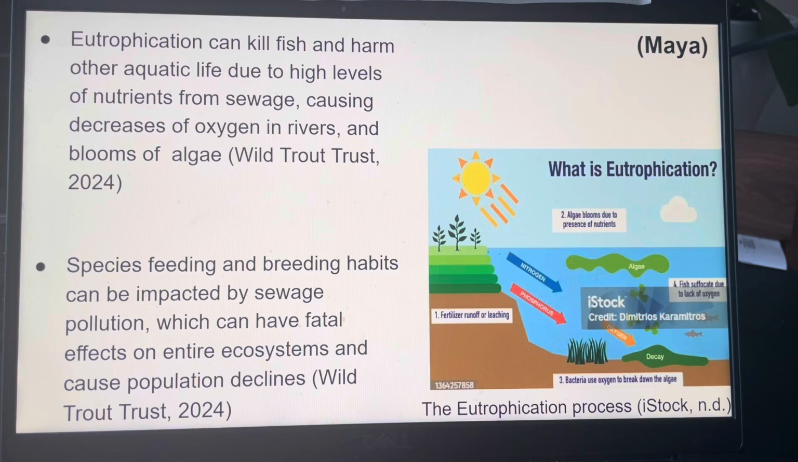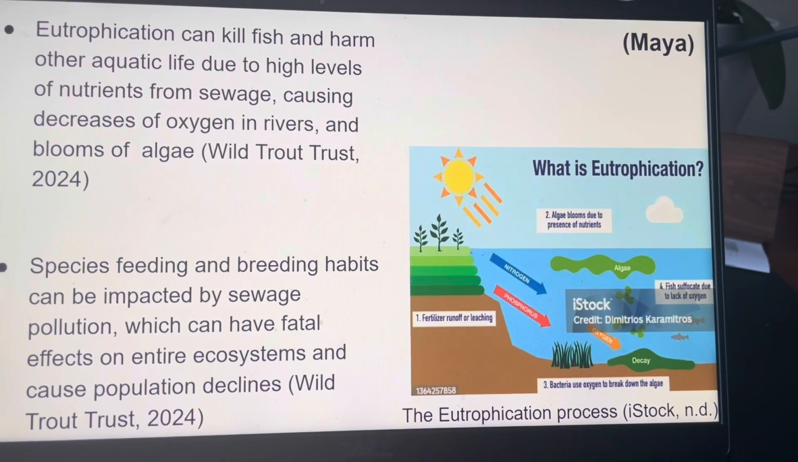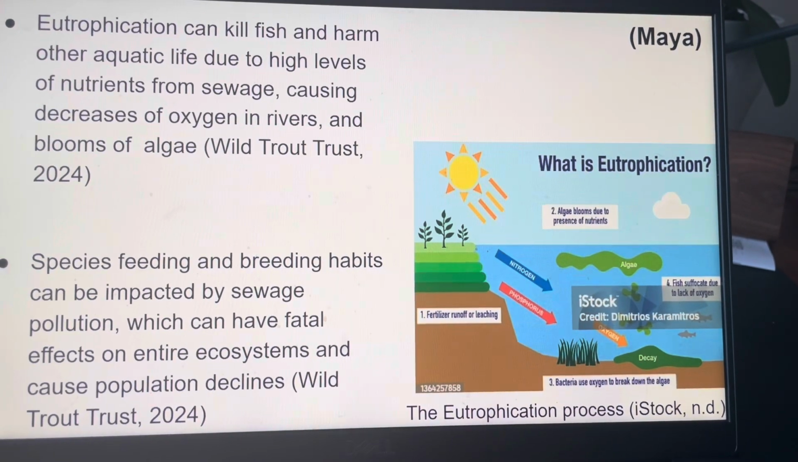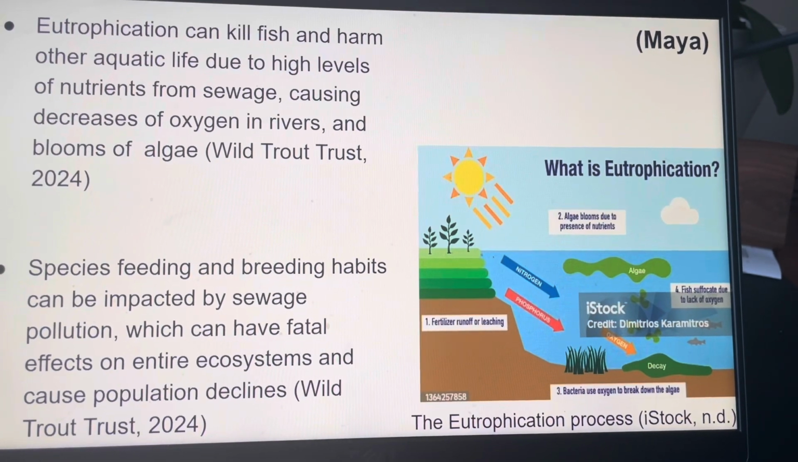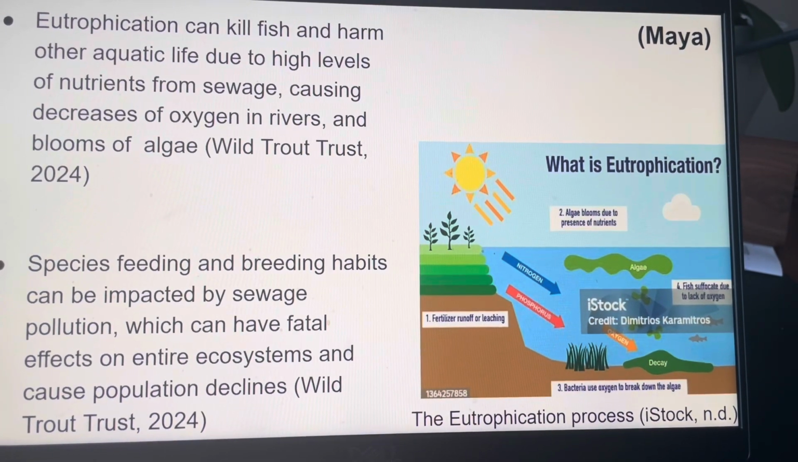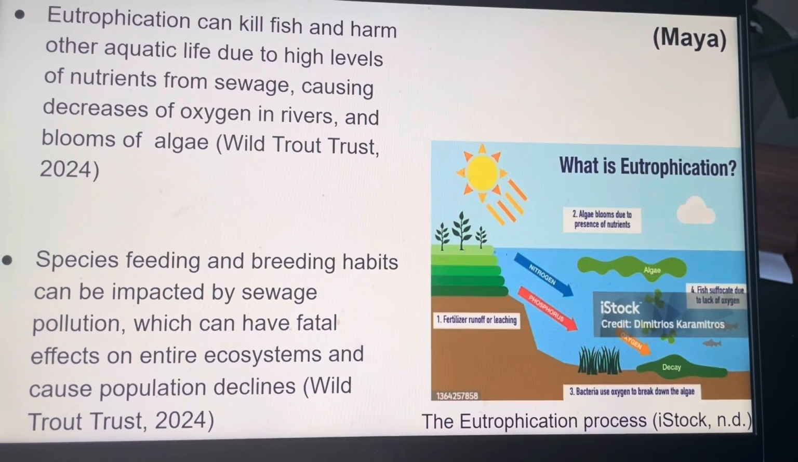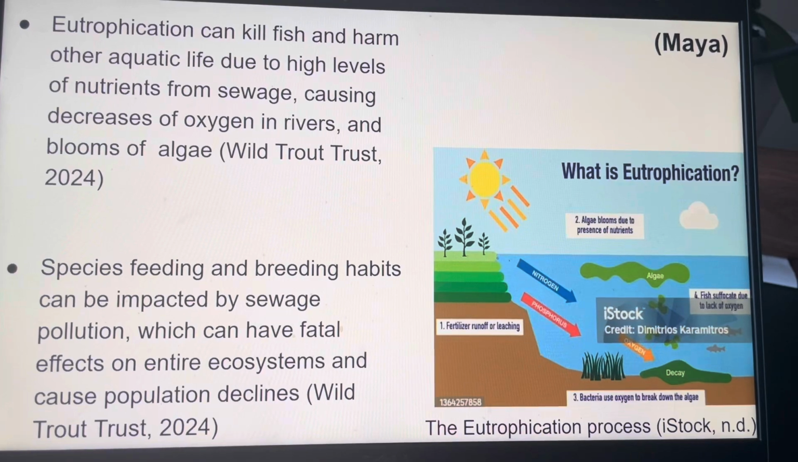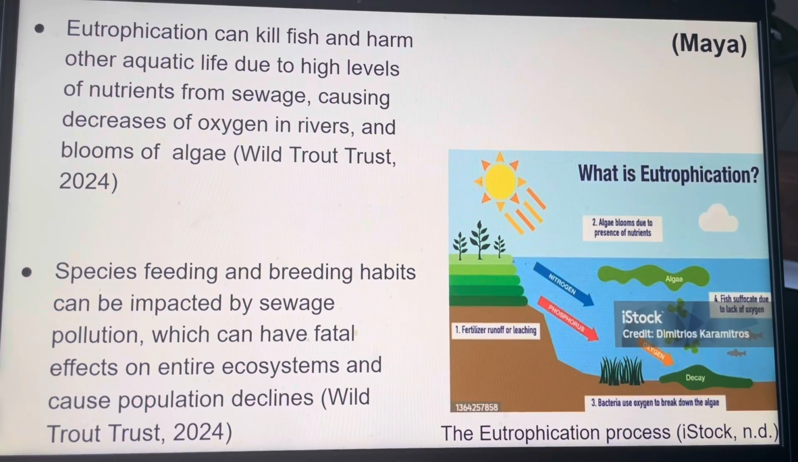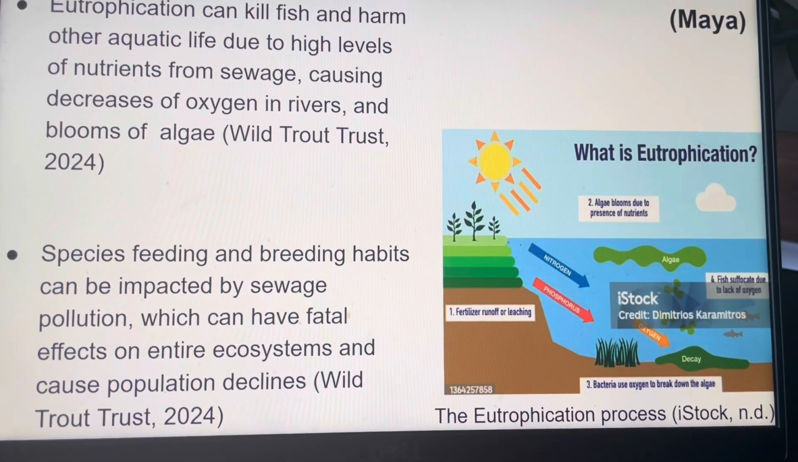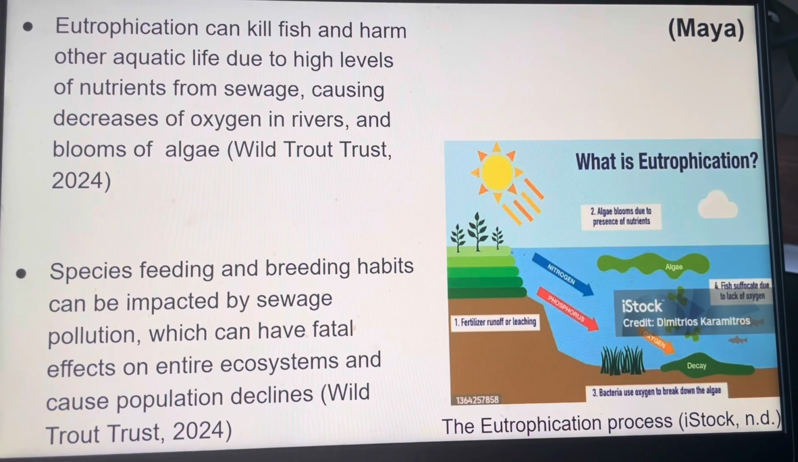Eutrophication can kill fish and harm other aquatic life due to high levels of nutrients from sewage, causing decreases of oxygen in rivers and blooms of algae. Species feeding and breeding habitats can be impacted by sewage pollution, which can have a fatal effect on entire ecosystems and cause population declines. Sewage pollution in rivers can also be caused by heavy rain, which can have detrimental effects on sewage systems. Below is a picture of what eutrophication is and the damaging way it can harm wildlife.